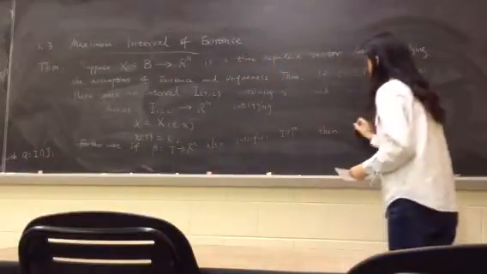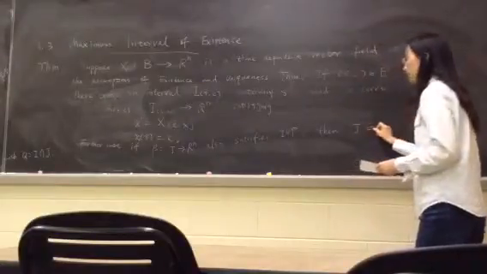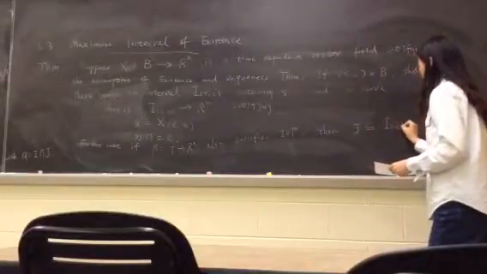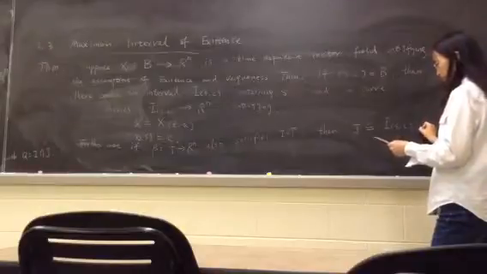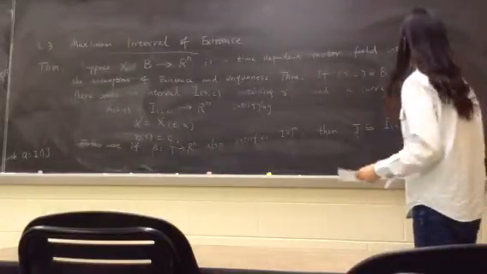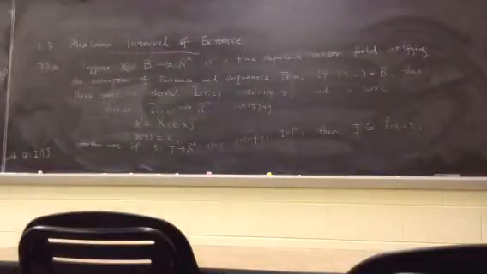So the J must be a subset of this interval. Yeah, so that is the theorem, the primary theorem for this section.